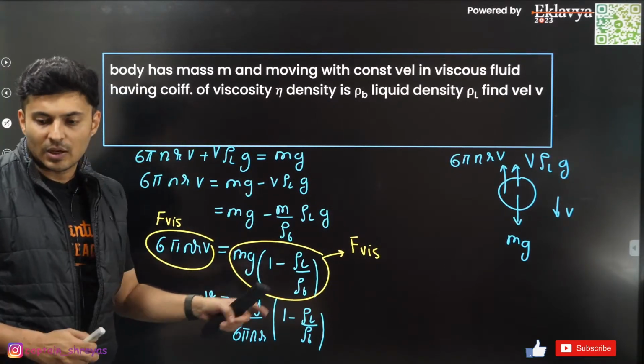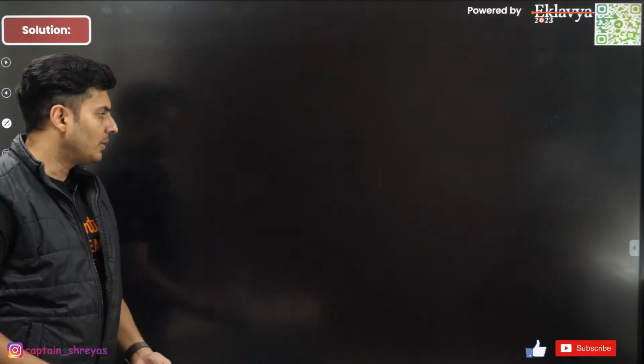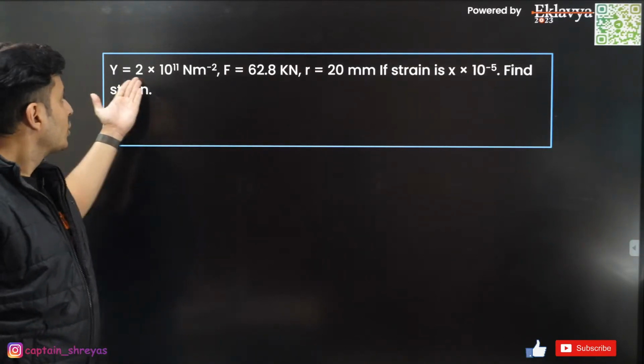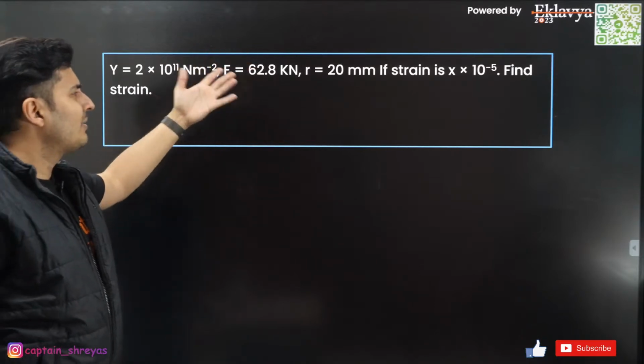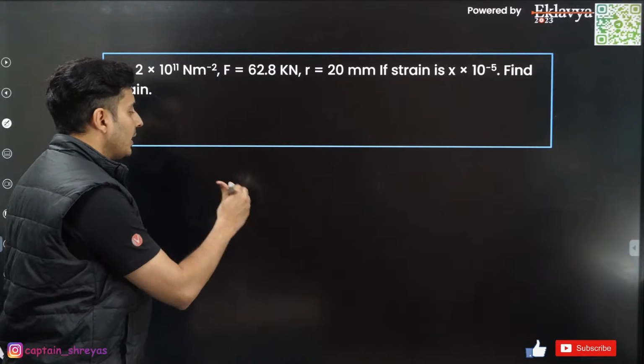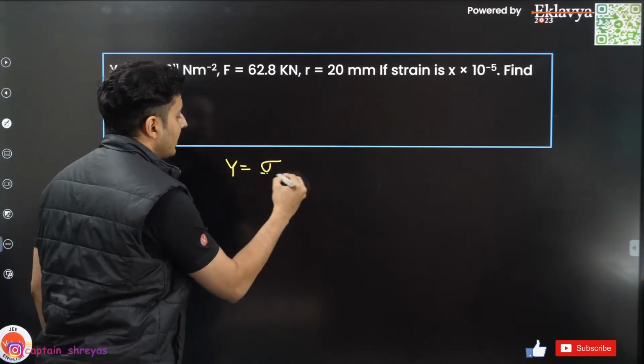Is that okay? That's how you're going to do it. Pretty simple. If you know the derivatives, that's it. Derivation, sorry. So Young's modulus, force, radius is given. Strain is how much? What is the value of the strain? Guys, direct question. Young's modulus is stress by strain.